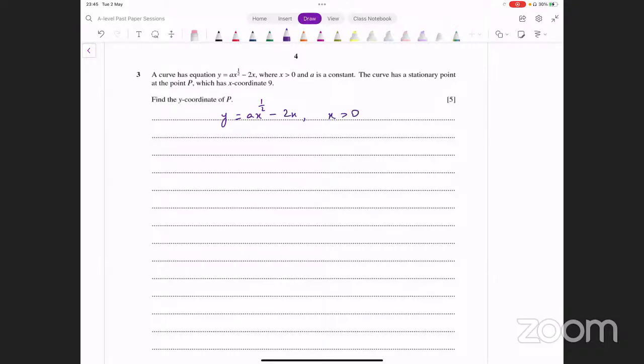Okay. The curve has a stationary point at the point B. So we have to find the y coordinate of the stationary point. It has given us its x coordinate. Now, how do you find a stationary point? You find the derivative, put that derivative equal to 0, right?